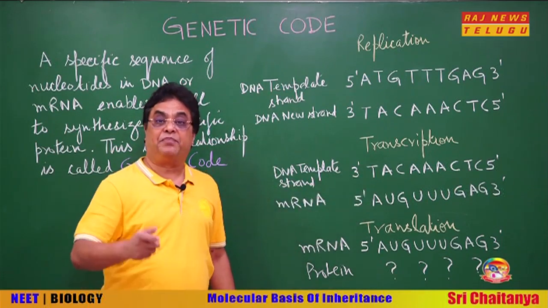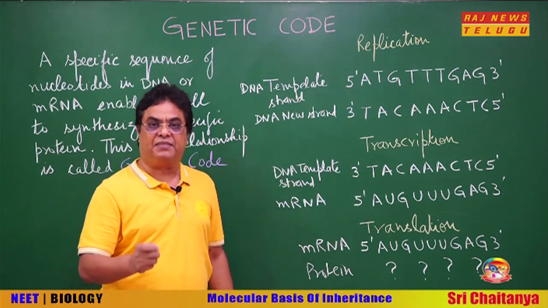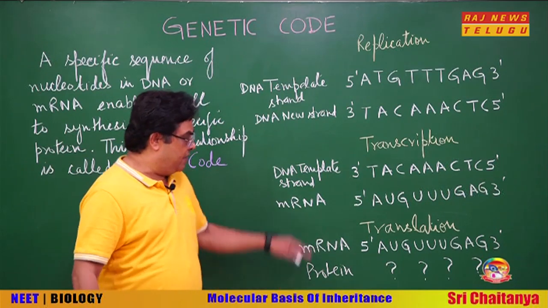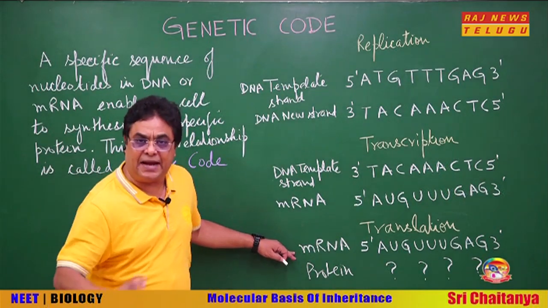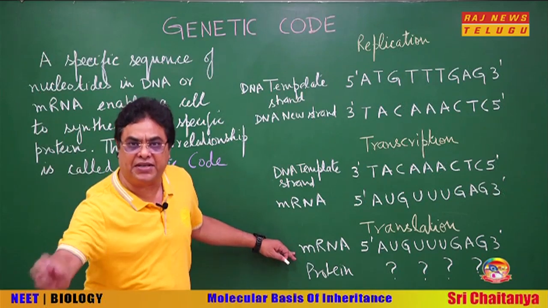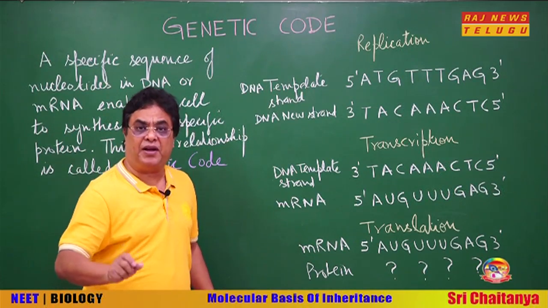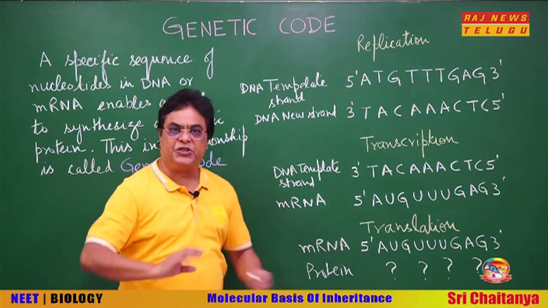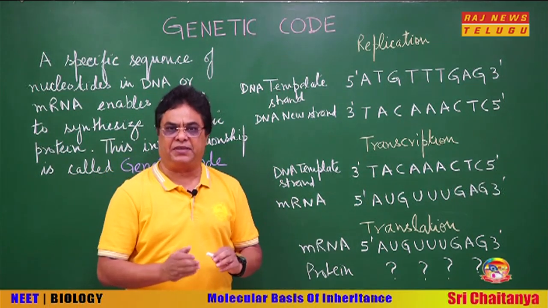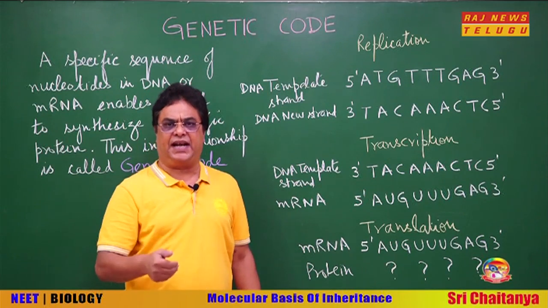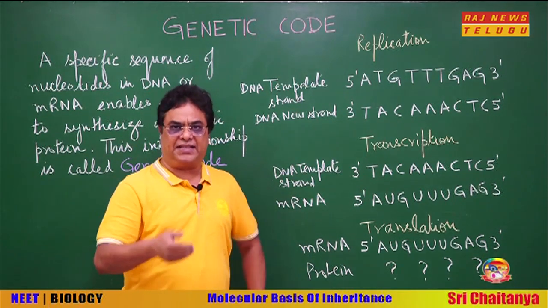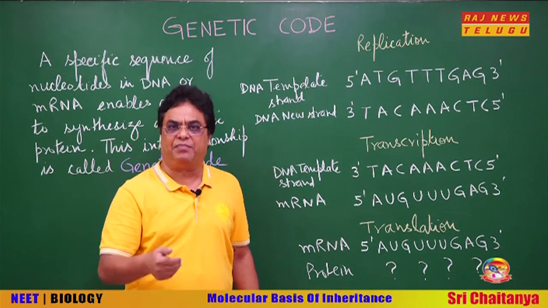But children, the problem was understanding the process of translation, because in translation the template is a polynucleotide and the product is a protein, meaning a polypeptide, and there is no complementary relationship between the nucleotide and the amino acid, or between the polynucleotide and the polypeptide.